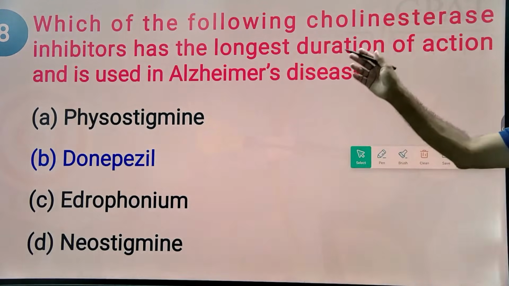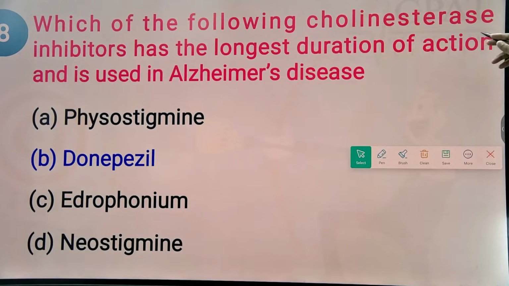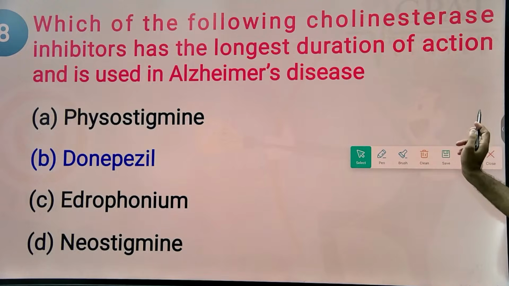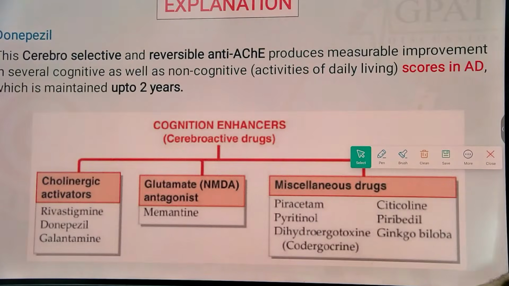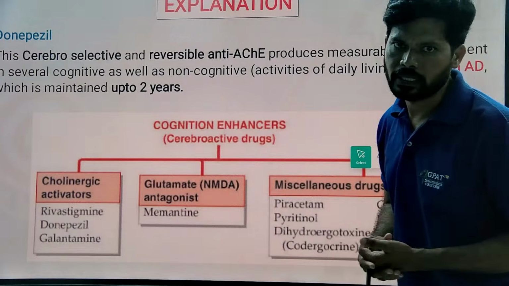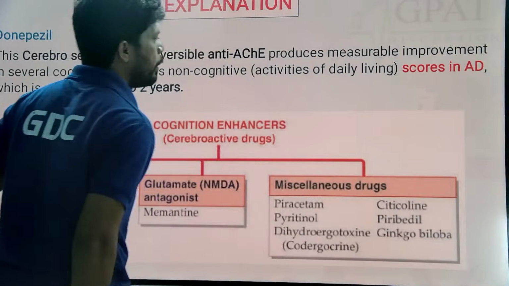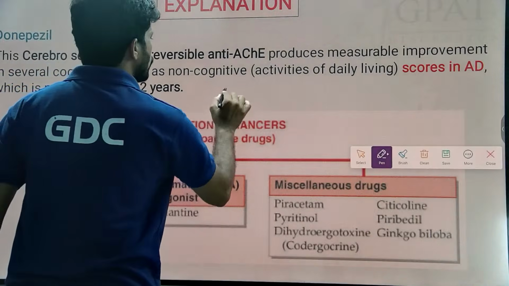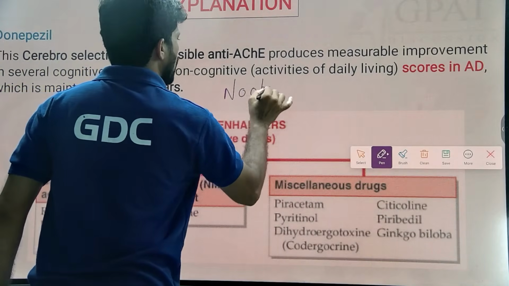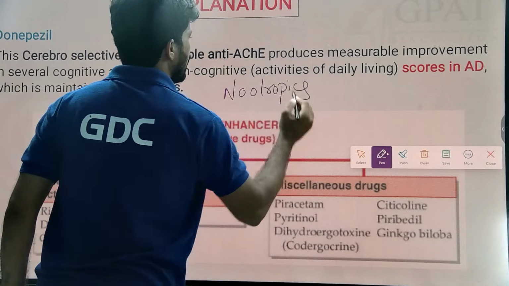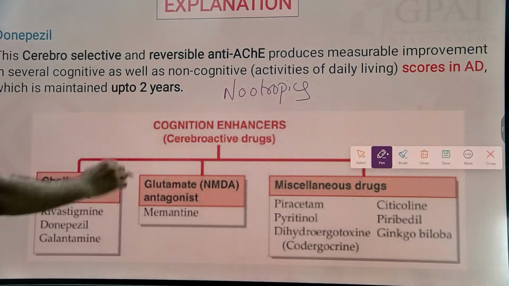Okay, so you can see the question once. Which of the following cholinesterase inhibitors has the longest duration of action and is used in Alzheimer's disease? That is donepezil. Drugs that help in the treatment of Alzheimer's disease are also known as memory enhancers. The other term for memory enhancers is nootropics.